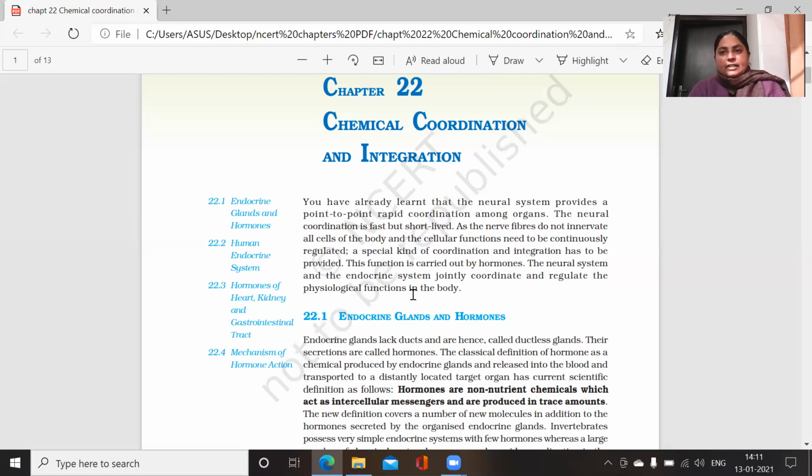You are very clear about the structure of the neurons from class 10th. But what is the special thing about the neural system? That neural coordination, though it is a fast type of coordination, has an effect, or the messages conducted by the neural system are actually short-lived. Their effect is short-lived in nature and vanishes after some time.